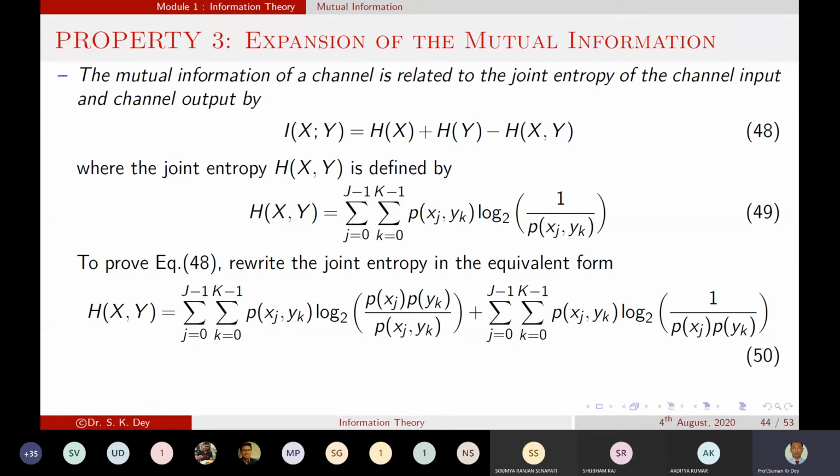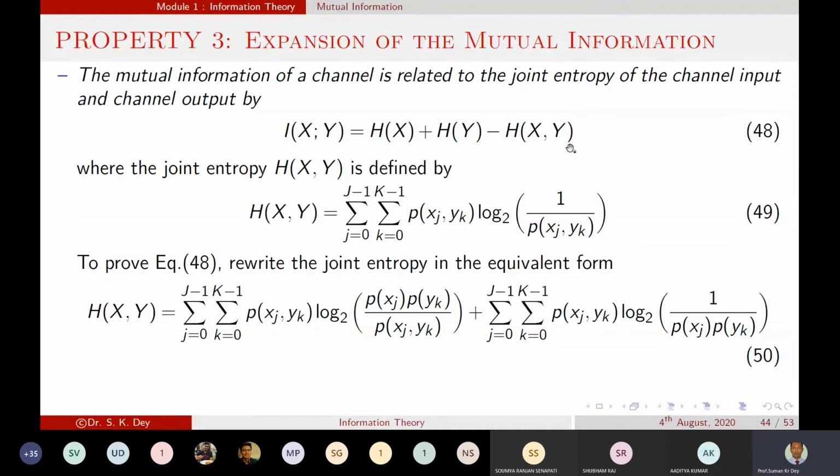That was the equation we got initially. Now we are expanding this relation, and the mutual information equals H of x plus H of y minus H of x comma y,